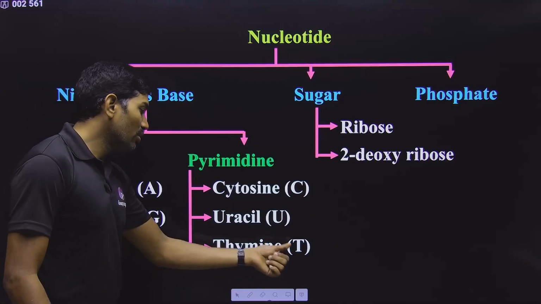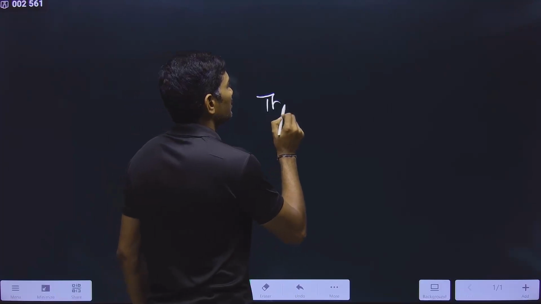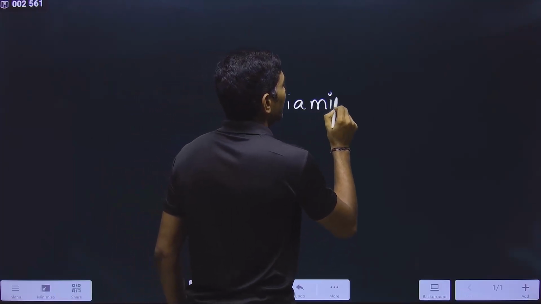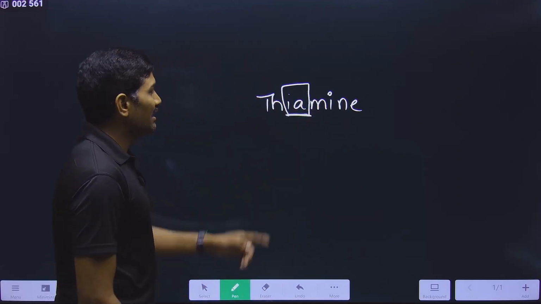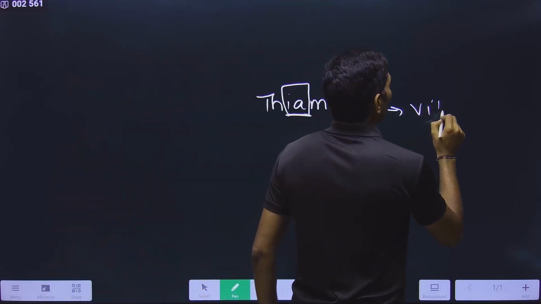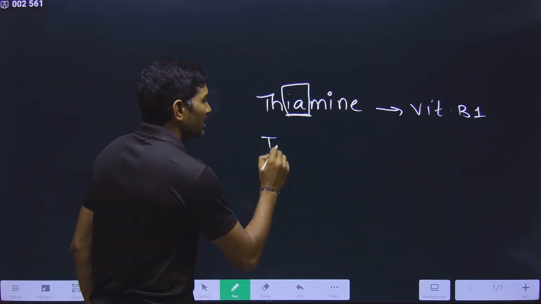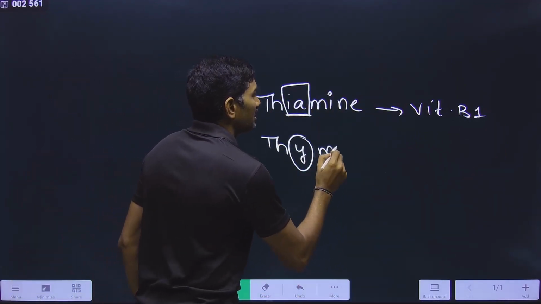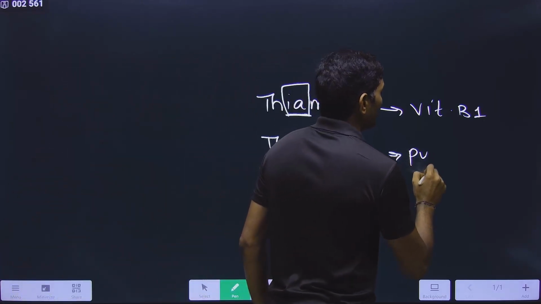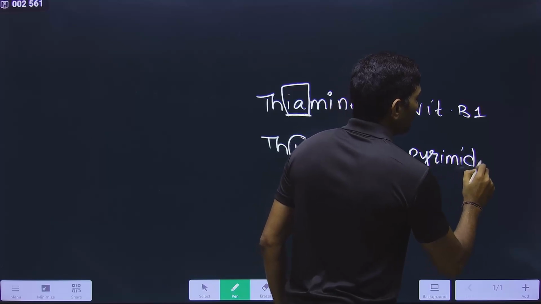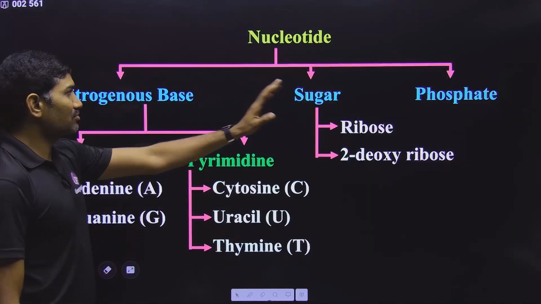And here the spelling of thymine is very important, because there is a vitamin, vitamin B1, and its spelling is T-H-I-A-M-I-N-E. Thiamine. Please observe this spelling carefully. Thiamine is the vitamin B1, anything you can pronounce. And here we are talking about thymine. Please observe carefully. This thymine is a pyrimidine. So the spelling of this one is very important for examination. So you need to observe this particular point very carefully. Clear?